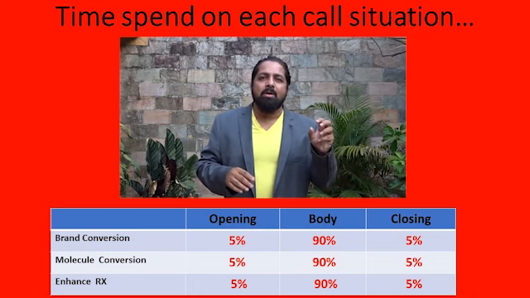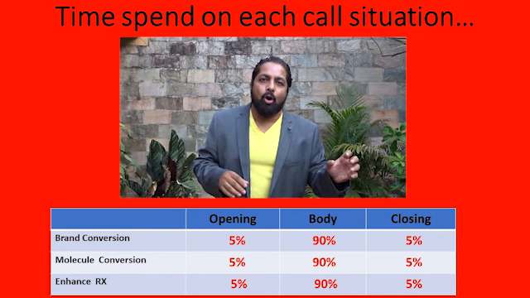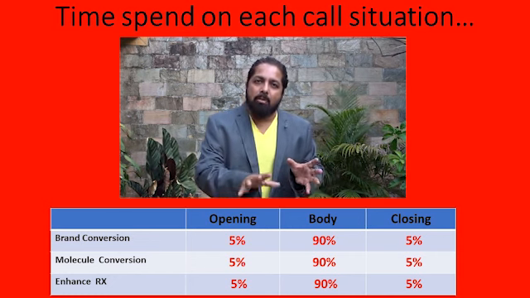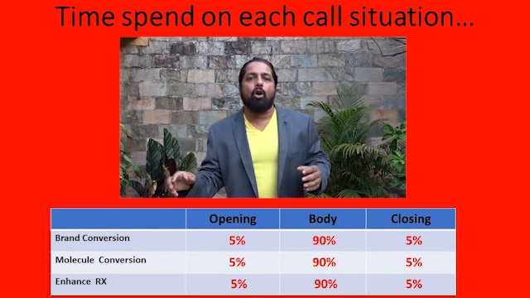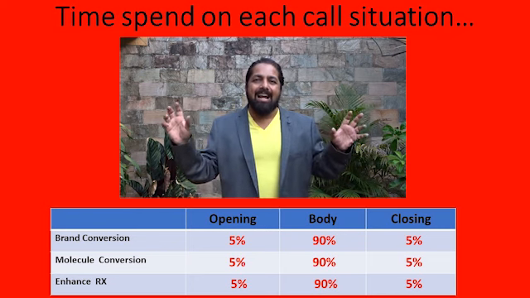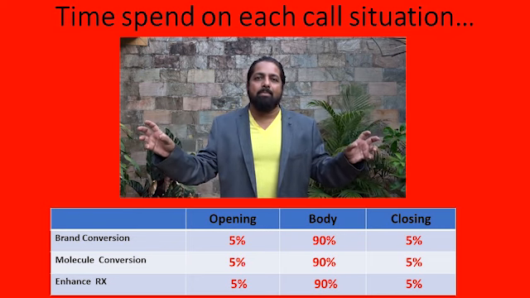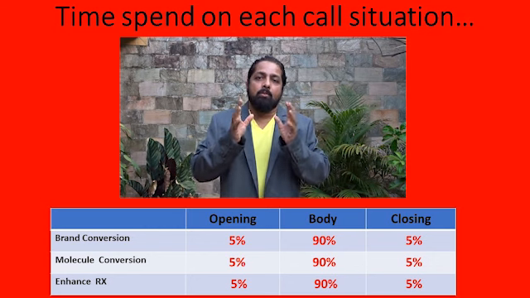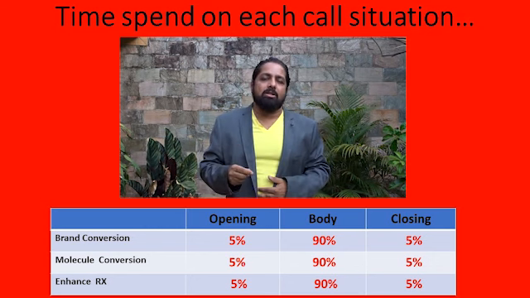Most of them spend less than 5% of the time of the call on the opening. 90% of the time they do a canned detailing or planned persuasion, and in the closing of the call they say thank you very much and looking forward to your prescriptions. So this standard 5% of the time spent on opening and close, and 90% on the body of the call, is the call architecture.